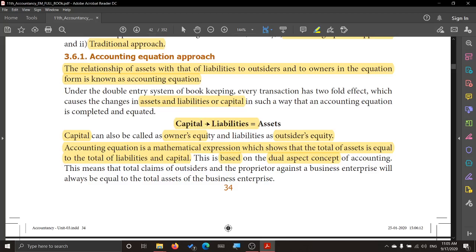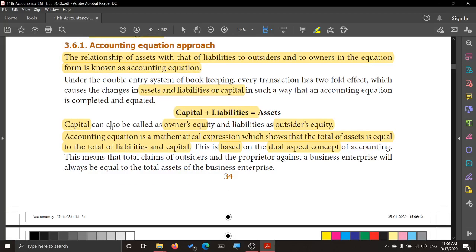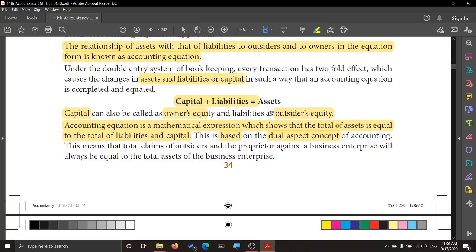So capital plus liability is equal to assets. So asset is equal to what? Capital, the amount which is contributed by the proprietor, plus liability, the business which owes to the outsiders. So these two are equal to the value of the asset. Okay, so capital, here they have said it can also be called owner's equity. Capital's other name is owner's equity. Liabilities' other name is outsiders' equity. So this is what they say, owner's equity plus outsiders' equity is equal to asset.